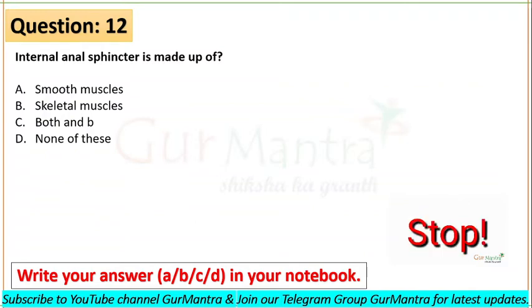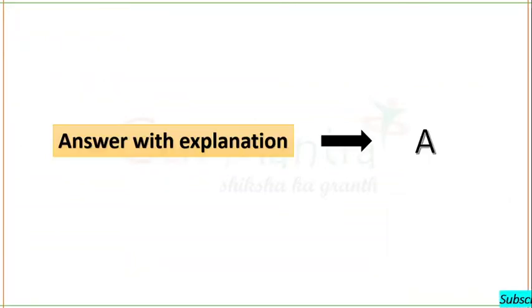Internal anal sphincter is made up of smooth muscle and external is made up of skeletal muscle. So right option is A. Next question is on your screens.